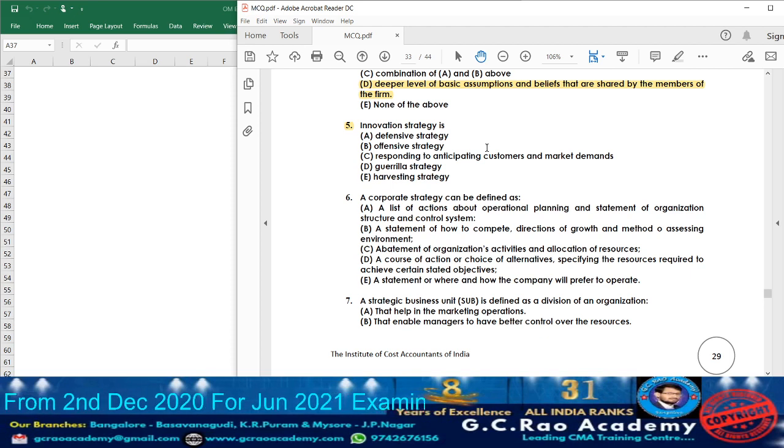We can tell it is one of the plans the organization is going to adopt so as to grow the market share or profits, through product or service innovation. They are going to innovate the products and services, and they try to increase the demand in the market. That particular strategy we are going to call as what? Innovation strategy. So innovation strategy is point number A.